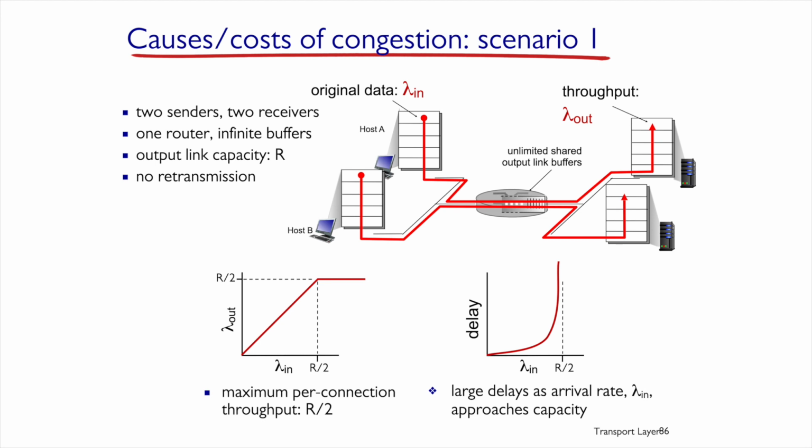It's clear that if the hosts are sending less than R divided by 2, all the incoming traffic gets sent out and there is no congestion, meaning that the sending rate is precisely the receiving rate of the traffic in both hosts receiving it. The moment that the sending rate gets close to and surpasses R divided by 2, because each host sends the same traffic, neither of them will receive more than R divided by 2.